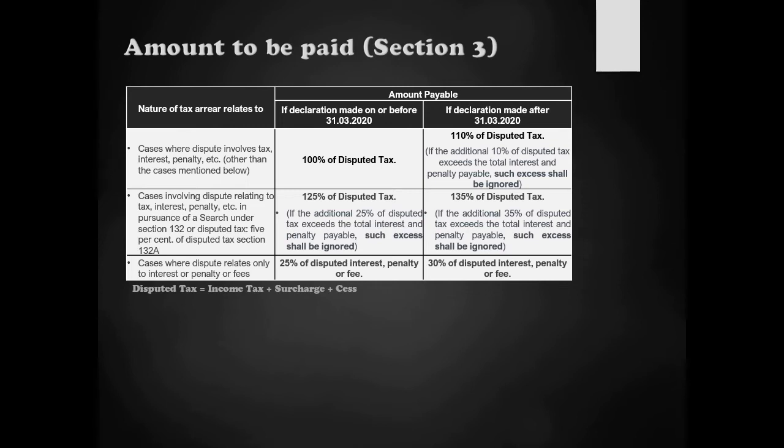But even then, there's a relief provision which comes after this.